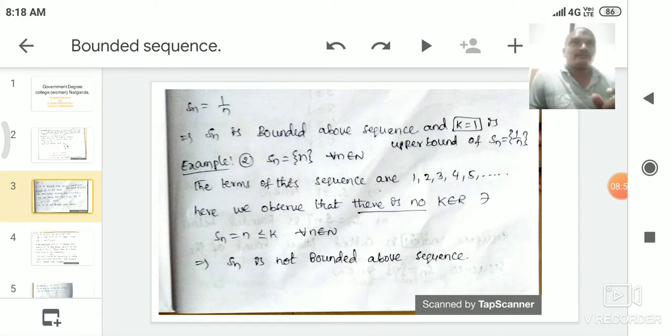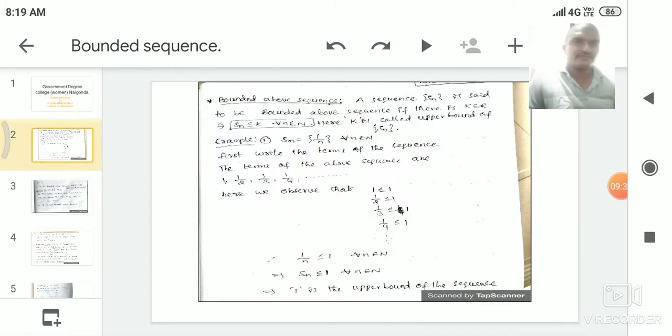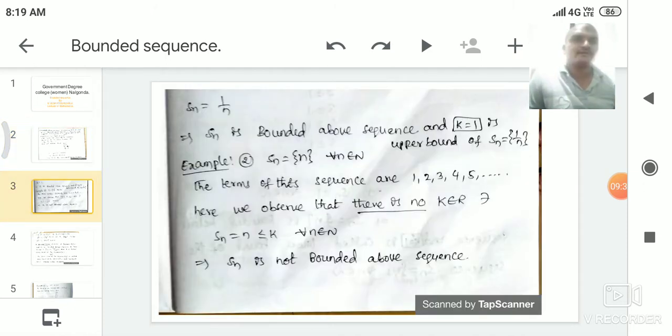Whenever a largest value exists for the sequence, then the sequence is called a bounded above sequence. Whenever a largest or greatest value exists for the sequence, then the sequence is called a bounded above sequence. But here there is no greatest value for the given sequence n, the set of n. So it is not a bounded above sequence. Okay, the first is an example for a bounded above sequence, and the second is an example for a sequence which is not bounded above.